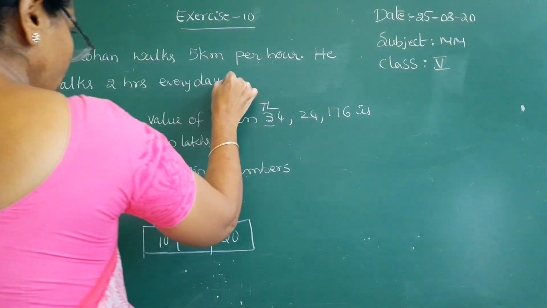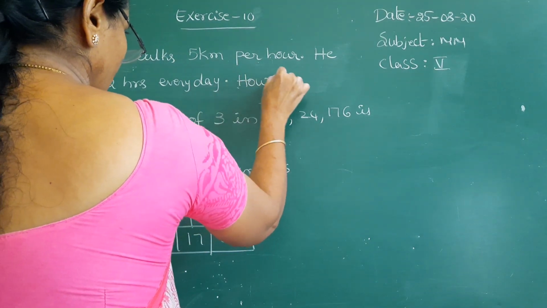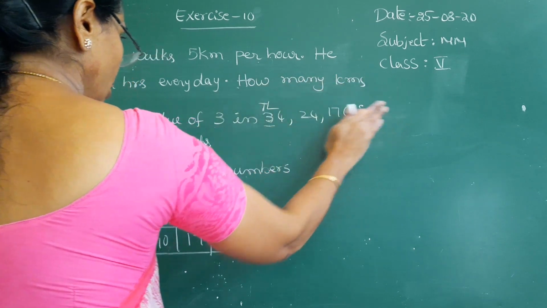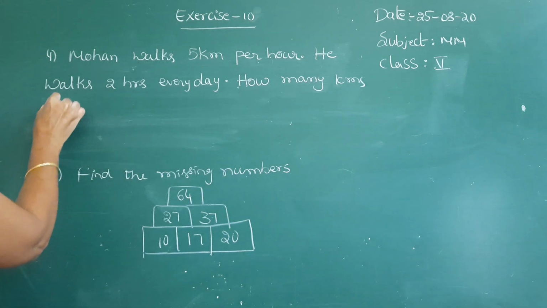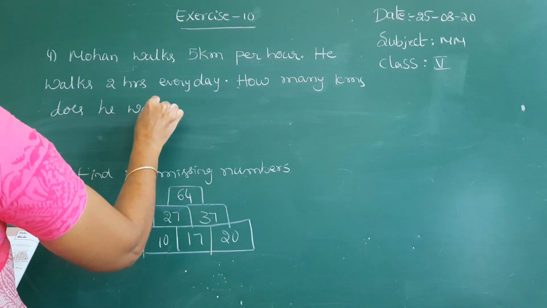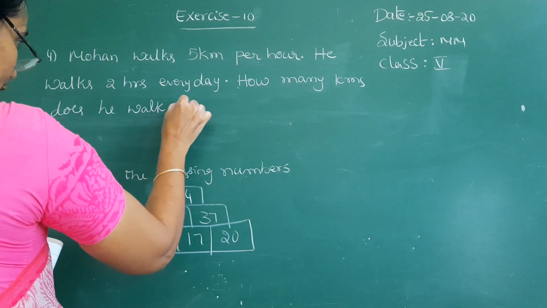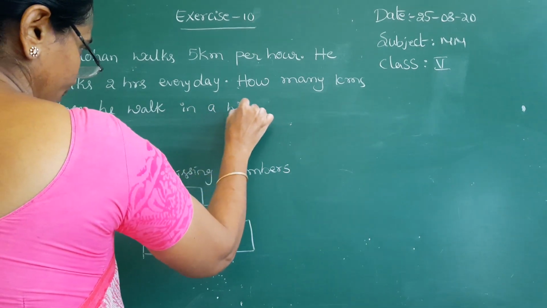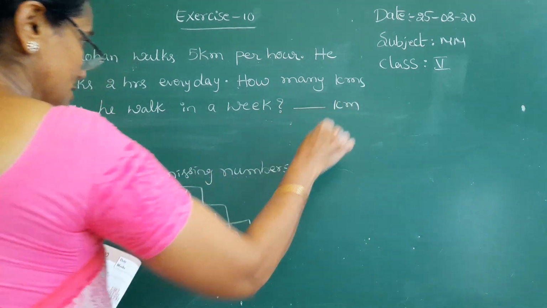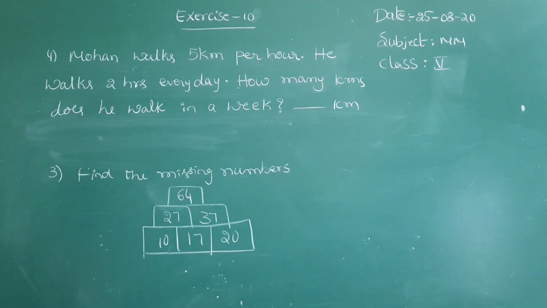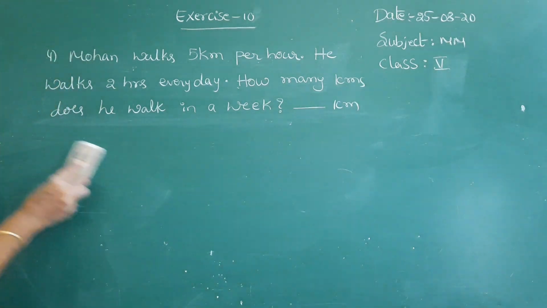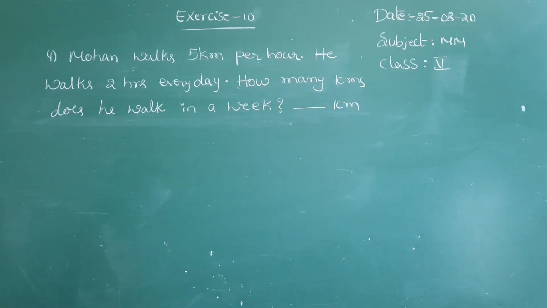How many kilometers does he walk in a week? Dash kilometers. See, Mohan goes walking every day, and he walks 2 hours per day.